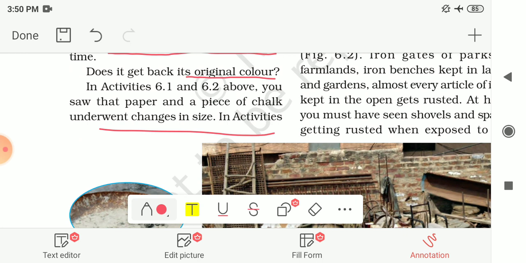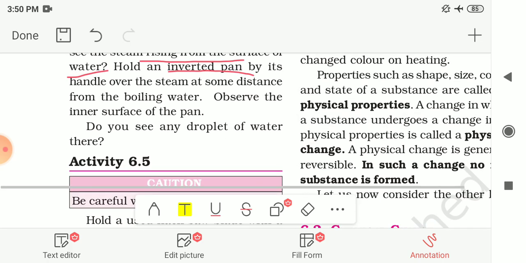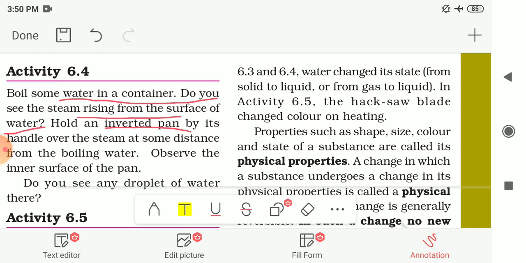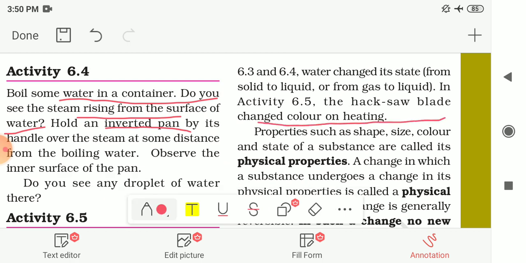As we had discussed in activities 6.1 and 6.2, you saw that the paper and the piece of chalk underwent changes in size. Then in activities 6.3 and 6.4, we had seen that water changed its state, from solid to liquid in 6.3, and from gaseous state to liquid state in 6.4. And in activity 6.5 we had seen that the color of the hacksaw blade changed on heating.